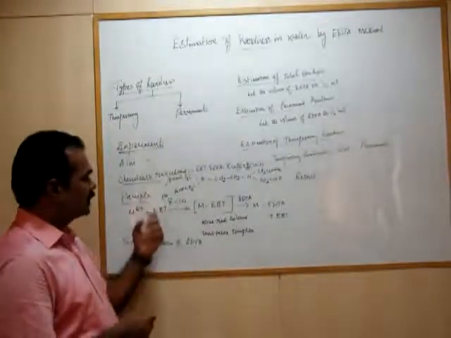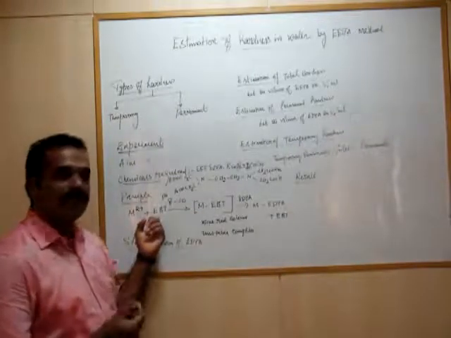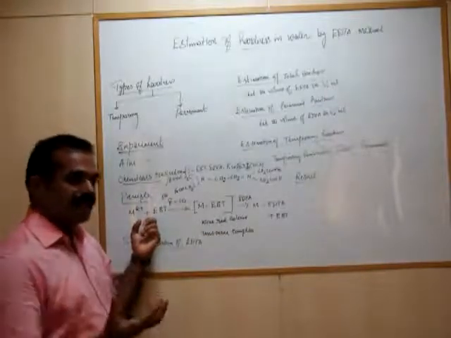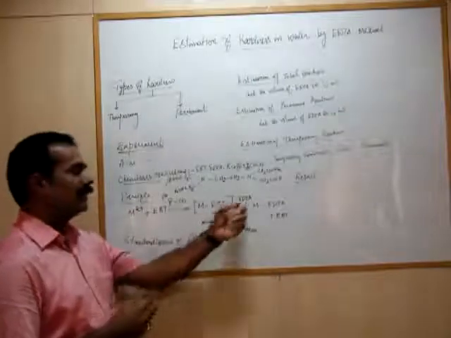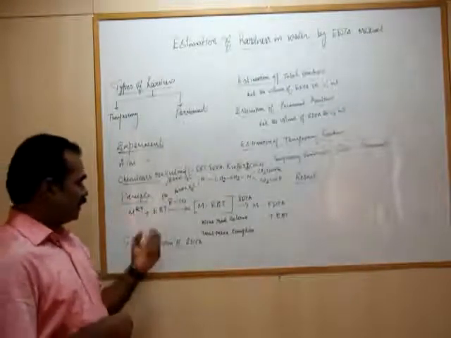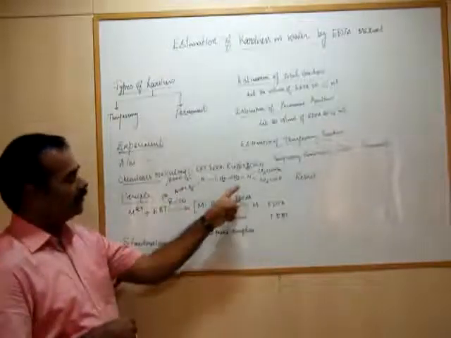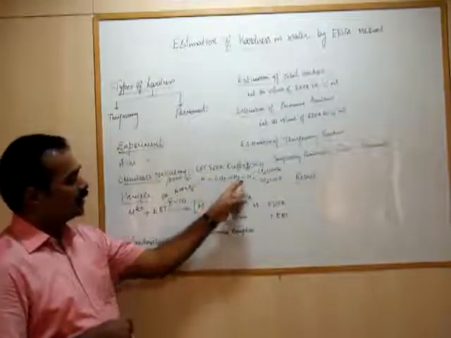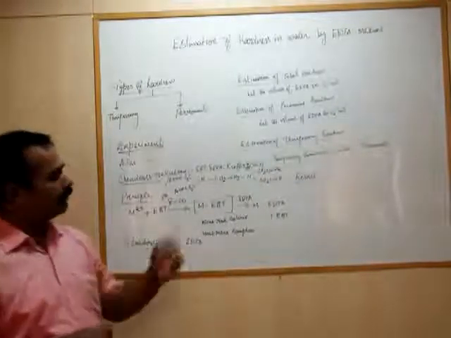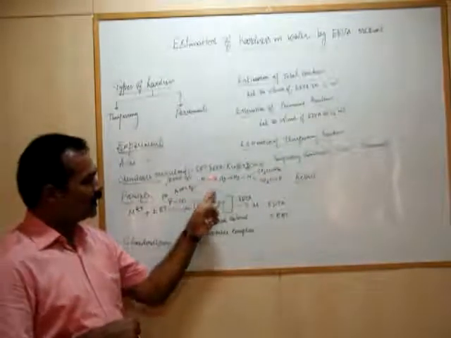But as far as this experiment is concerned, we should maintain the pH between 8 and 10. Then only the calcium and magnesium are tracked out by the EDTA. This is the principle of this experiment. Then this is the structure of EDTA: CH2, CH2, N, CH2, COONa. This is the structure of EDTA, whose molecular weight is 372.